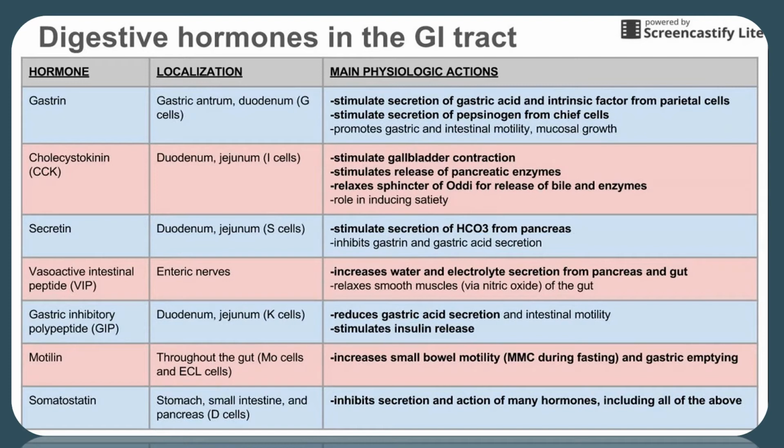Next hormone is motilin. Localization throughout the gut, Mo cells and ECL cells. It increases small bowel motility, that is MMC, during fasting and gastric emptying, means when stomach is empty. And the last hormone is somatostatin, localization stomach, small intestine and pancreas, D cells. It inhibits secretion and action of many hormones, including all of the above.